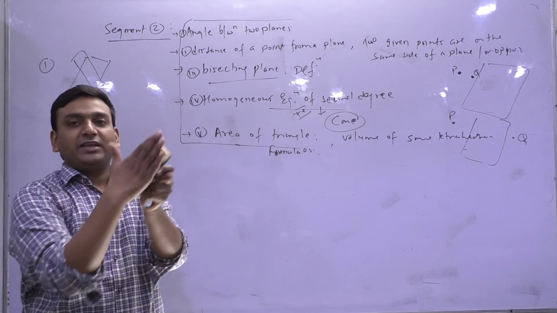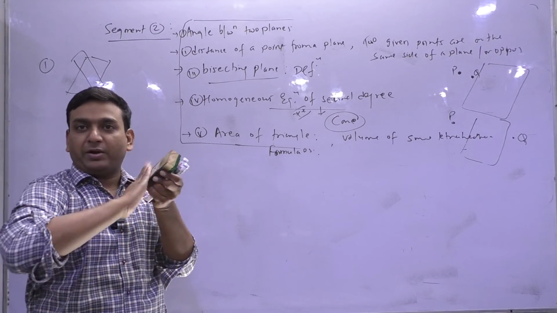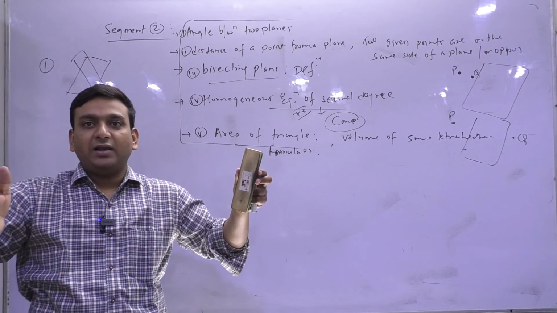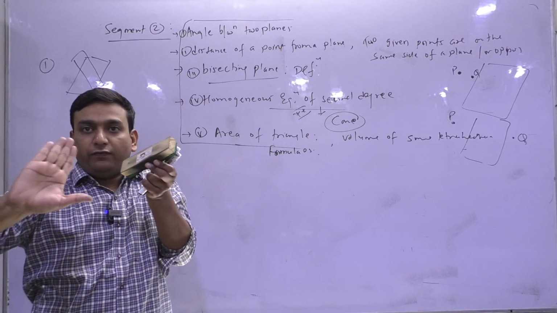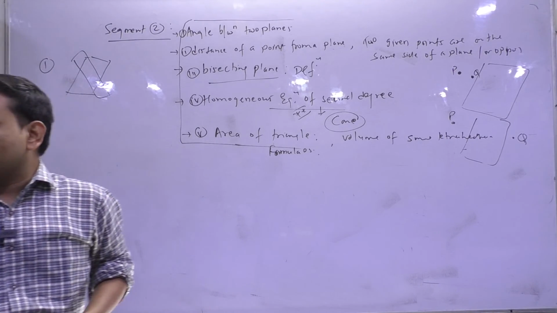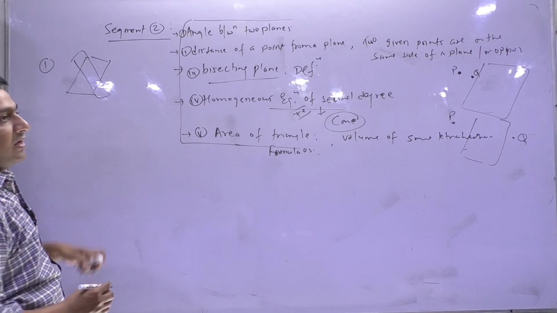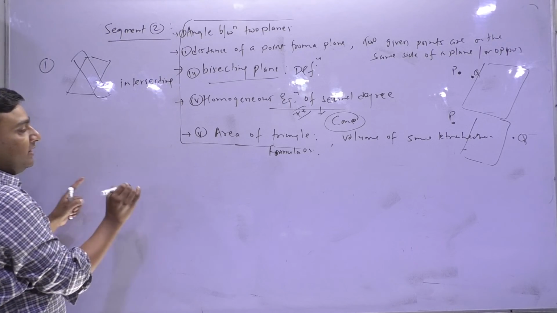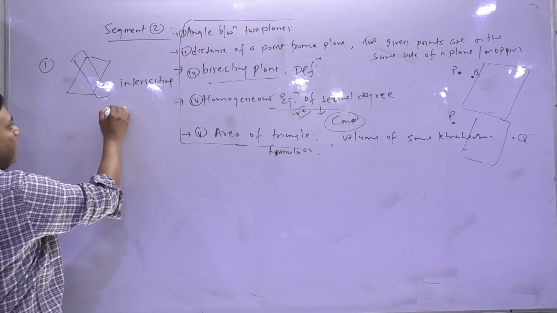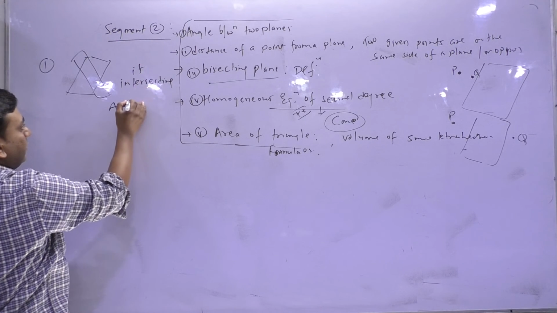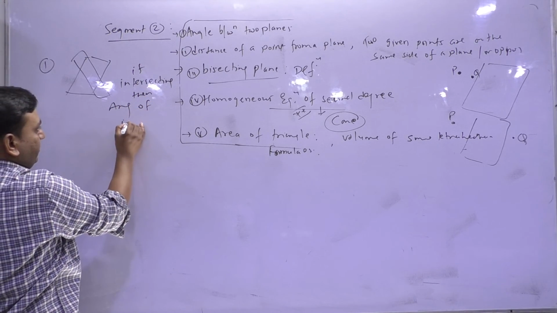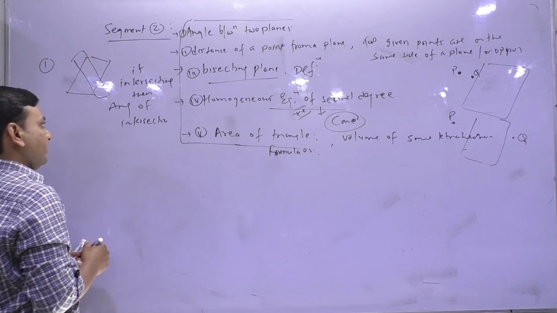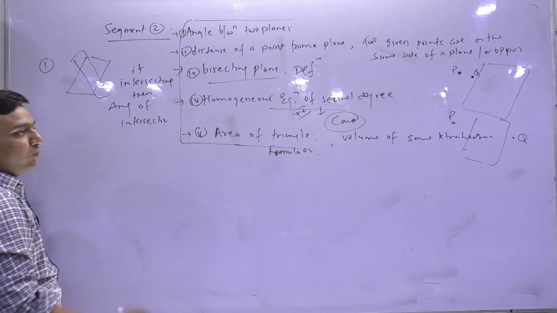Suppose only the top layer, the surface, is a plane, and this is another plane. Suppose these two planes are parallel, so there will be no intersection. If two planes are intersecting each other, in that case I want to know the angle of intersection.